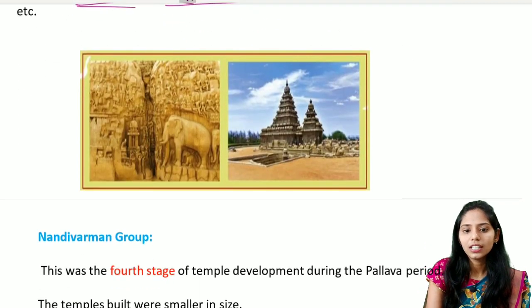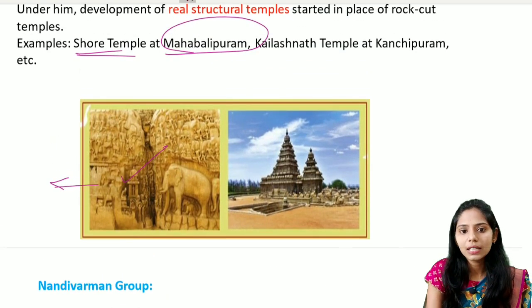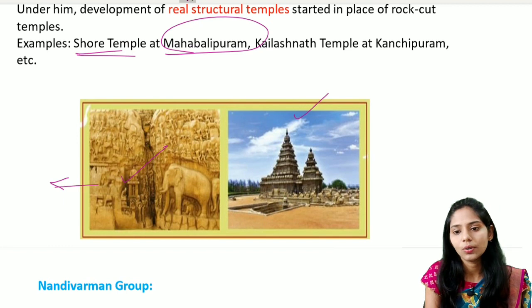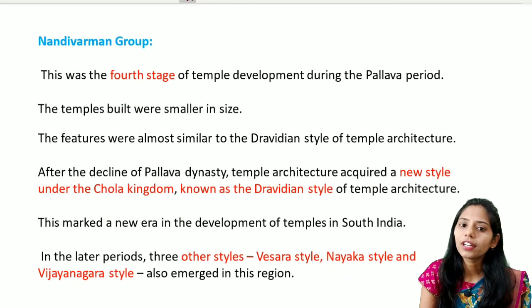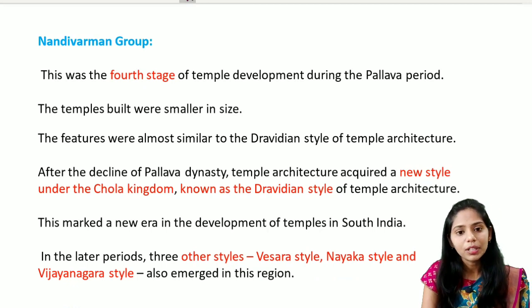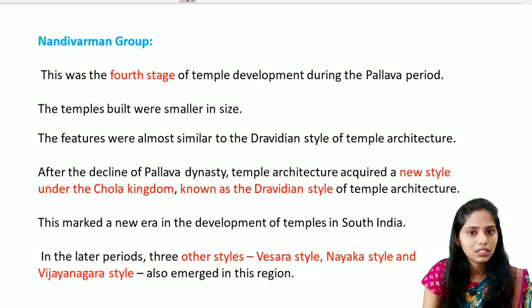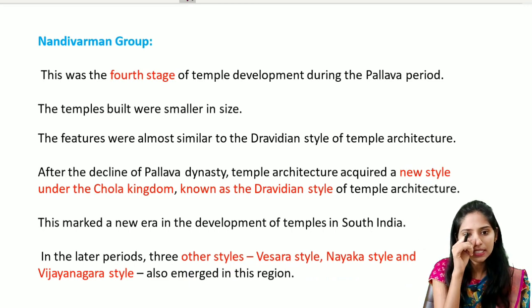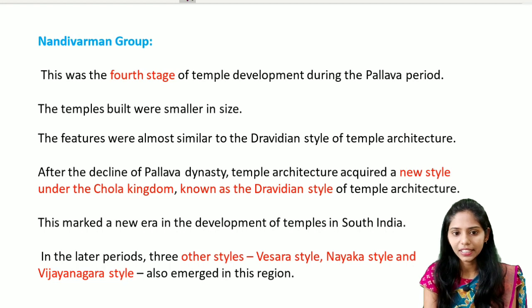If you see the diagram here, it is called Arjuna Penance, which is located in Mahabalipuram itself. And this temple is the Shore temple, which is also at Mahabalipuram. The next important, fourth stage of development of the temples during the Pallava times is the Nandivarman group. In this stage, the temples are built smaller in size compared to the third stage, and the important features are mostly similar to the Dravidian style of temple architecture.